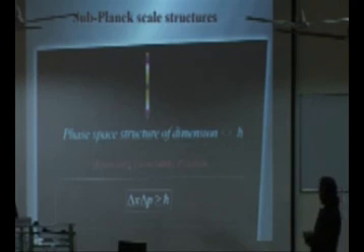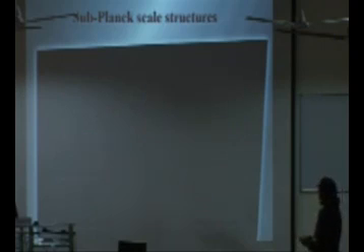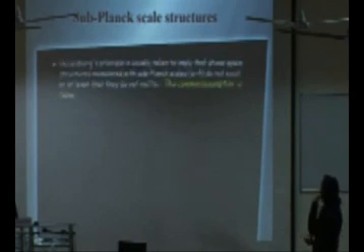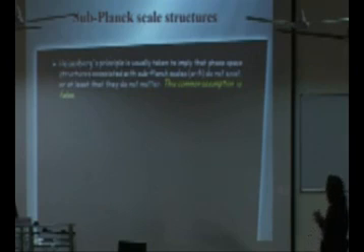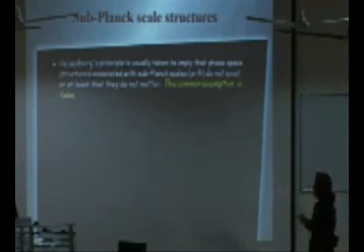Because of this principle, we automatically have an idea that there should not be any structure in phase space with dimension below Planck's level. But this common assumption is not true.